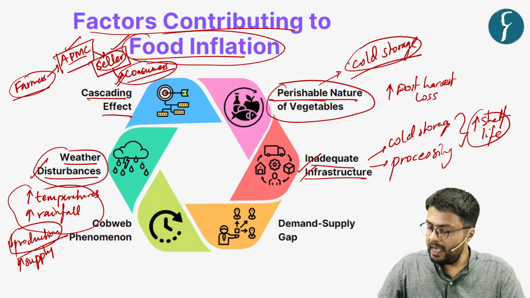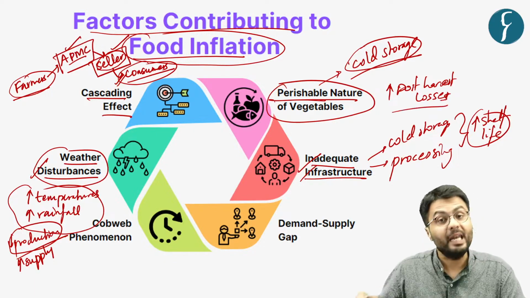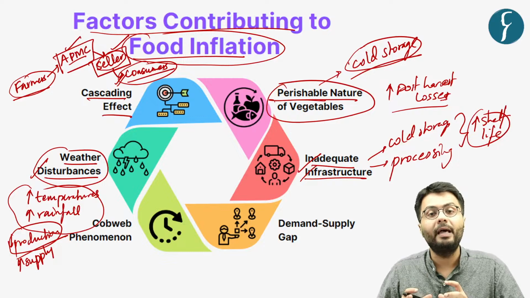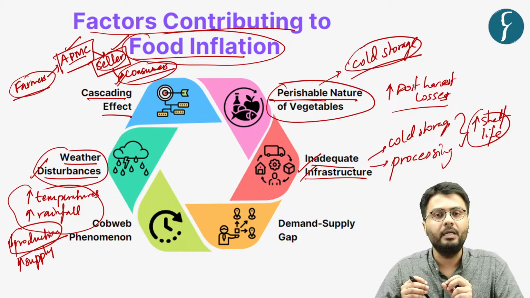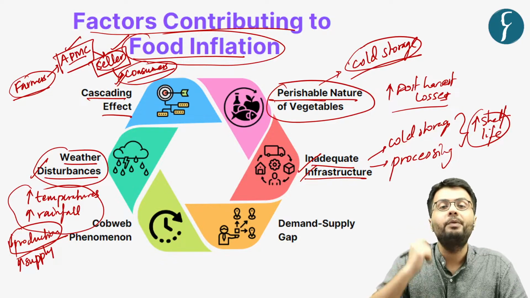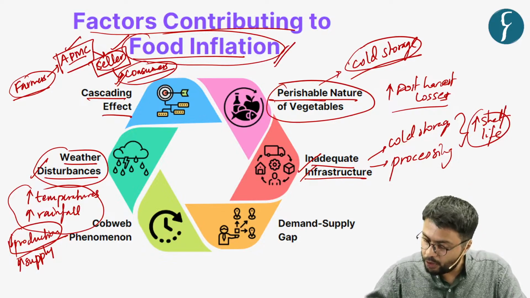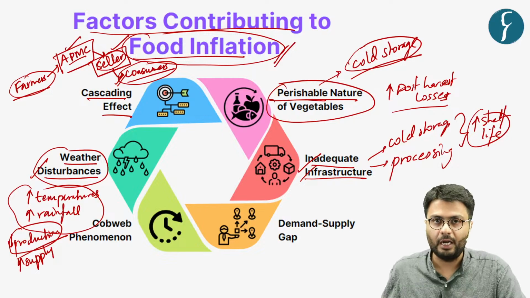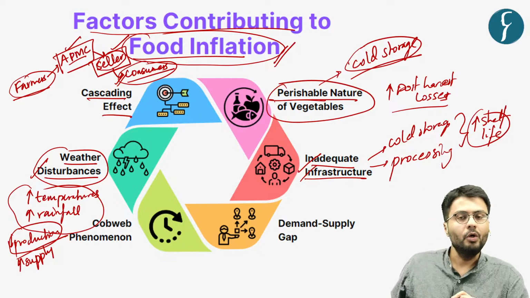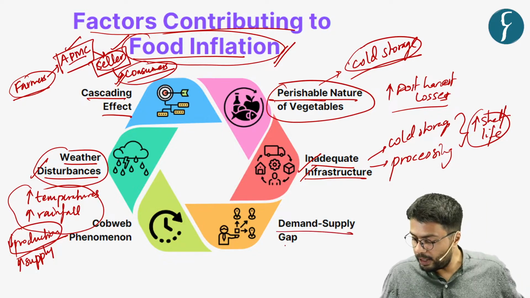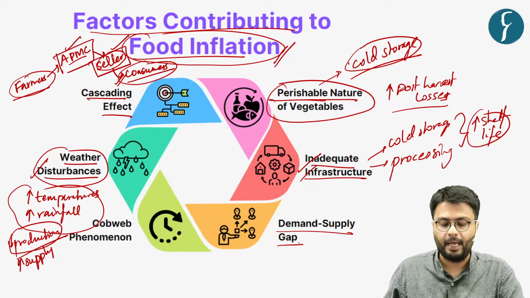Now, this increased loss due to their perishable nature reduces the supply of food products in our market, hence creating an upward pressure on the prices of these food products, thereby contributing to food inflation in an economy. Also, this results in what is called a demand supply gap.